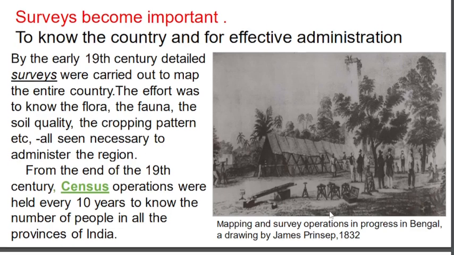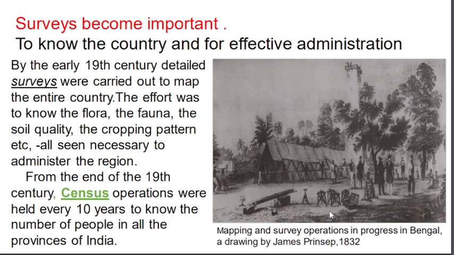In the 19th century, for the first time, in the year 1881, a complete census operation was done by Lord Mayo. What will they do in this census operation? They will count the people of that country.